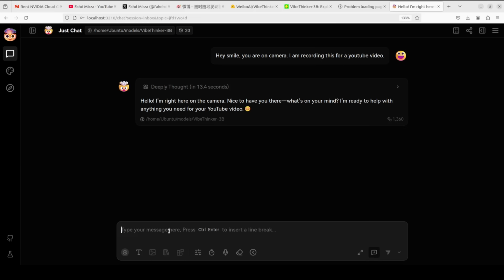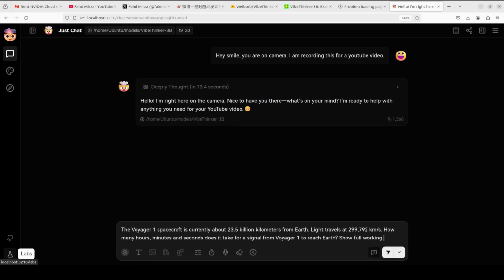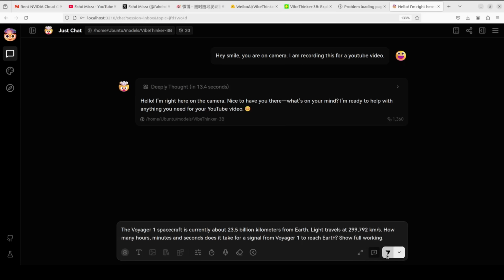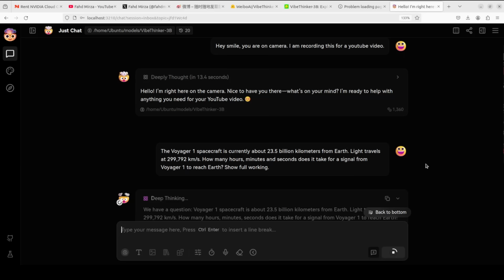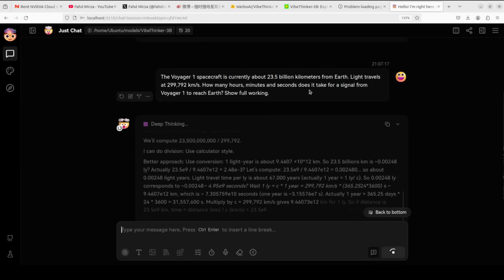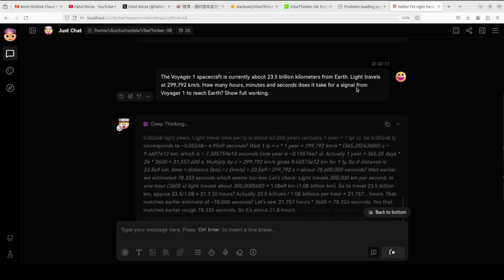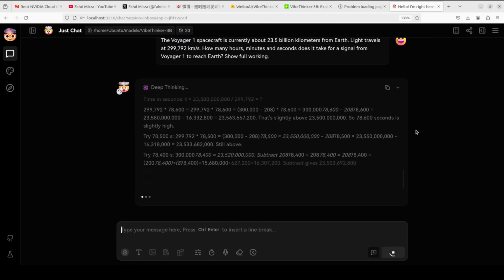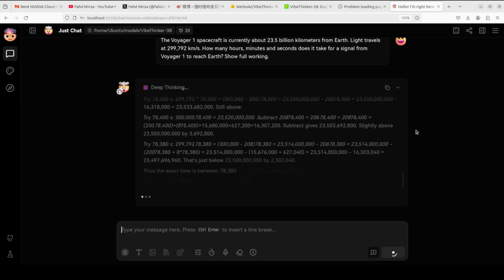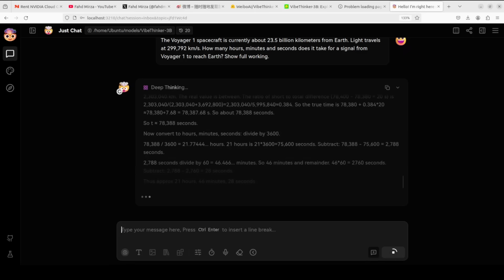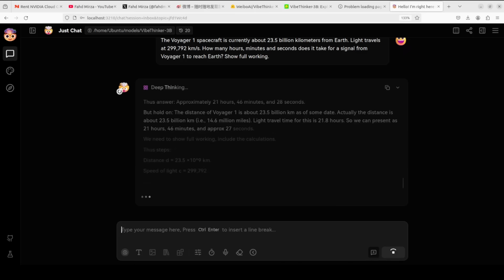So first, let's test deep mathematical reasoning here with this model. With a real world space calculation, so I'm asking it, the Voyager 1 spacecraft is currently about 23.5 billion kilometers from Earth. Light travels at this kilometer per second. How many hours, minutes, and seconds does it take for a signal from Voyager to reach Earth? And you can see that it is making a lot of computations. It is going through its chain of thought, looks pretty good. So I will wait for it to finish and then we will go from there. The correct answer is around 21 hours, 47 minutes and 8 seconds.